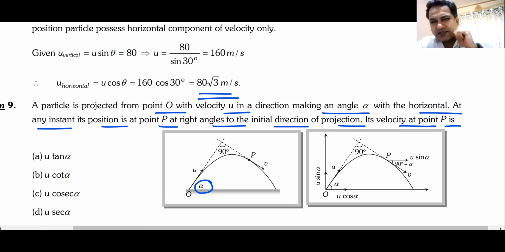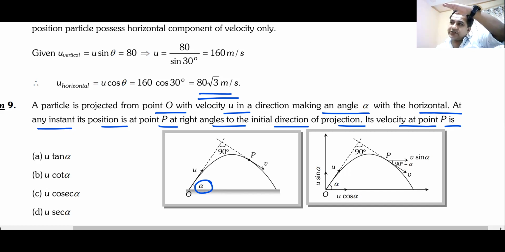What is the minimum angle of projection, if I'm throwing it from the ground, so that its direction becomes perpendicular at least once?